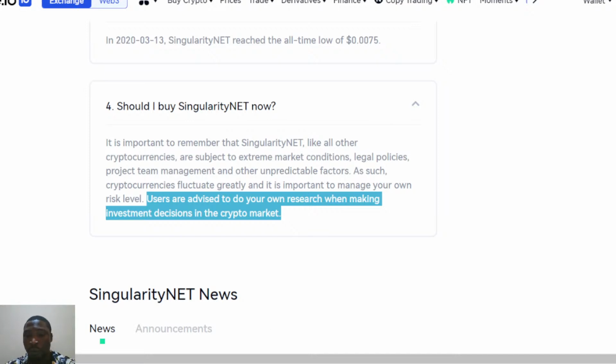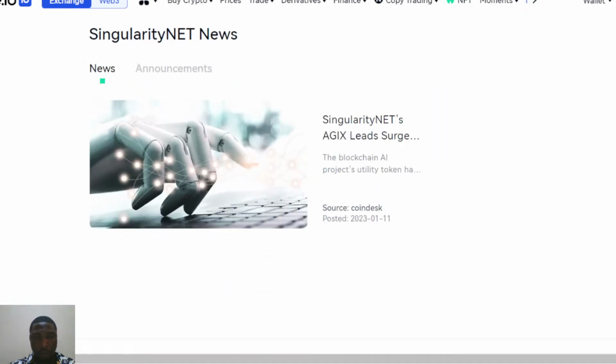All those points are very important that we need to take note of when talking about the market space, what we need to know, and how we can go about it. I don't know if you have any question whatsoever. If you have any question on what we've talked about so far, you're free to ask in the chat box so that justice can be done before we come to an end of today's conversation. I believe you are gaining a lot from what I'm dishing out about this project. Let's get more analysis.